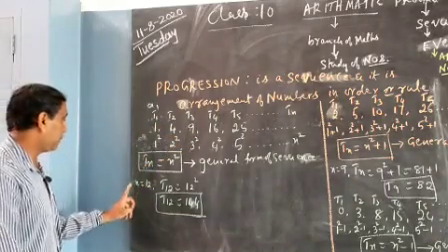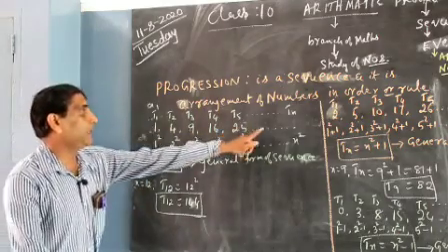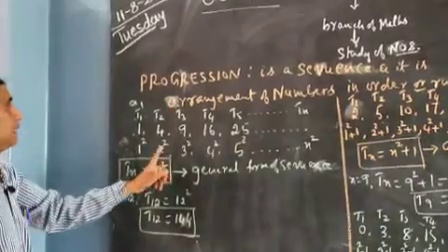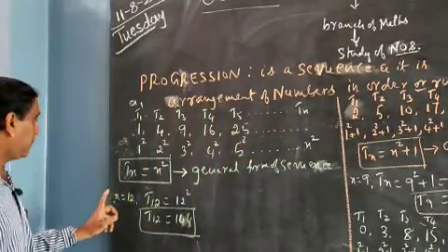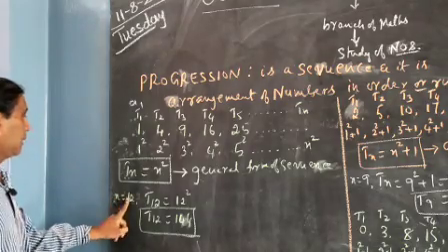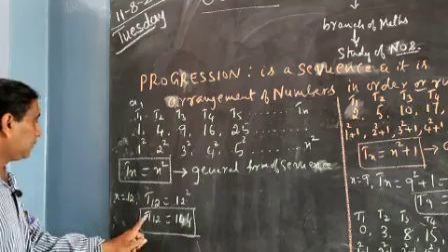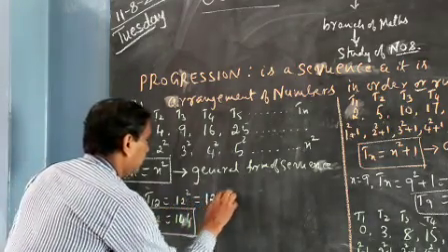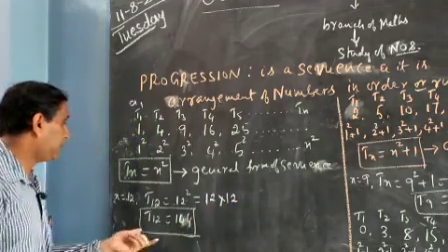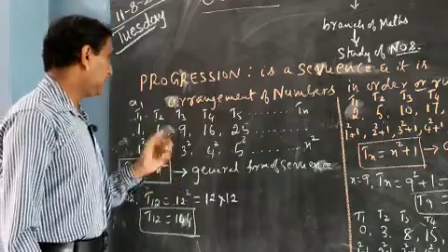For example, I have written only 5 terms here. If you want to find the 12th term, there is no need to write all the remaining terms. We can find the 12th term by substituting n is equal to 12. T12 is equal to 12 square, which is 12 into 12, that is 144. So 144 is the 12th term of the sequence. That is the use of the general form. This is the first example.